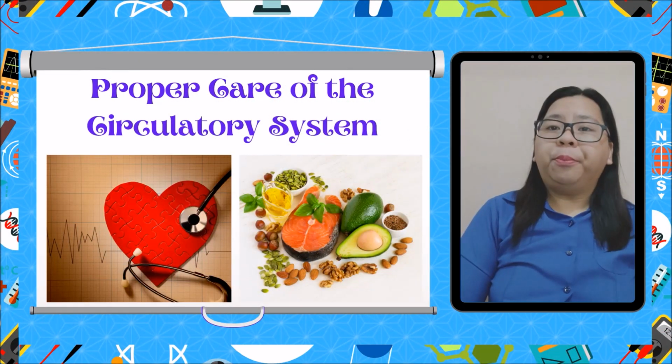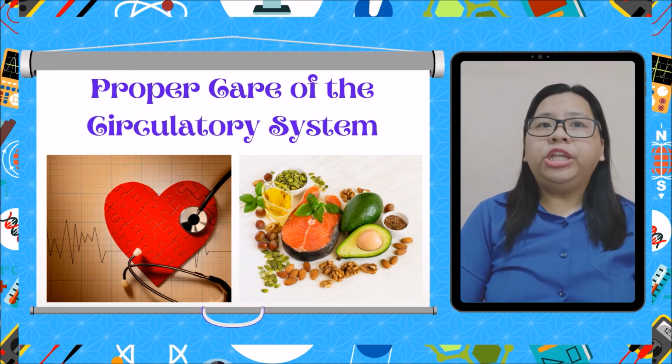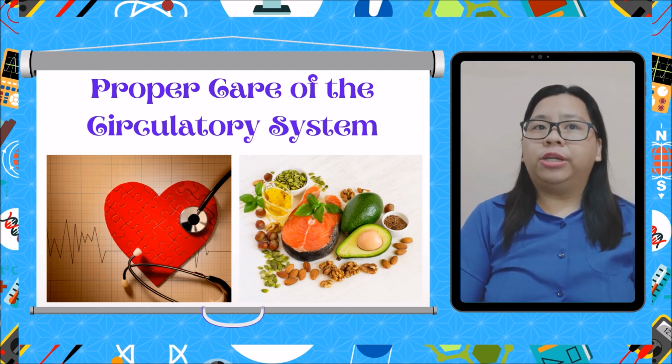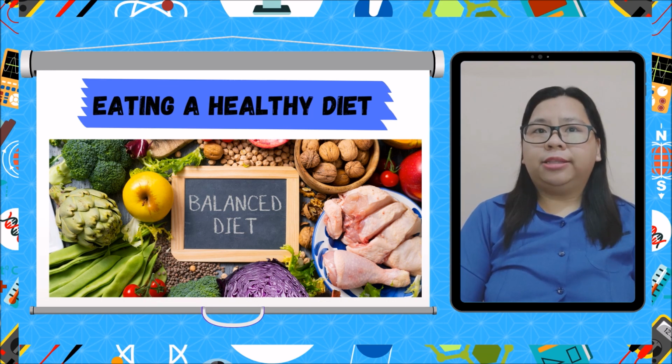How can we show proper care for our circulatory system? To enjoy a healthy life, we need to take proper care of our circulatory system. Here are some ways of taking proper care of our circulatory system. First, eating a healthy diet.